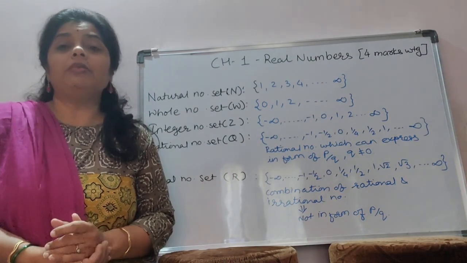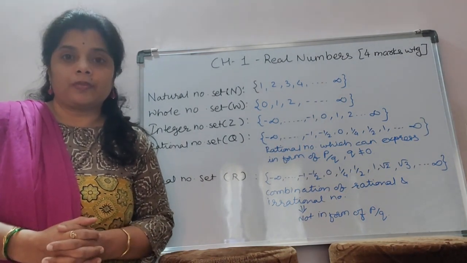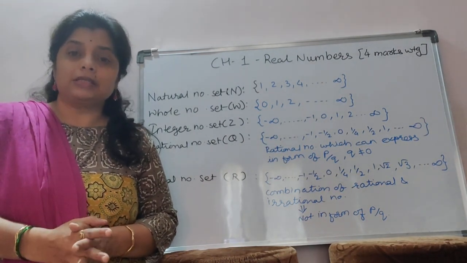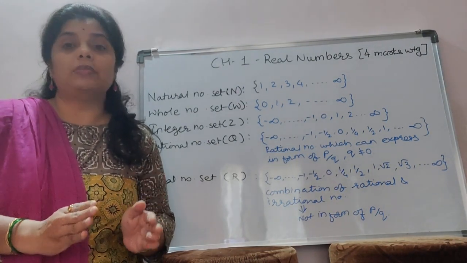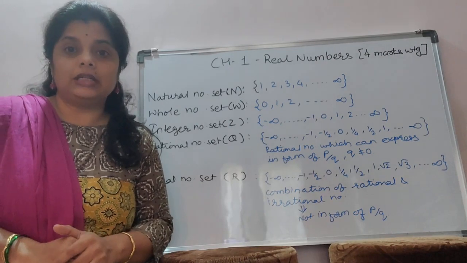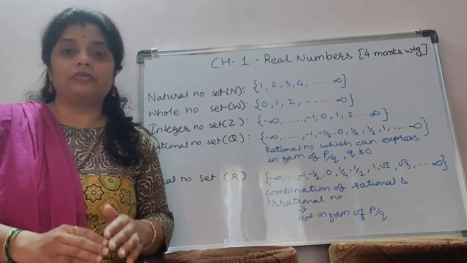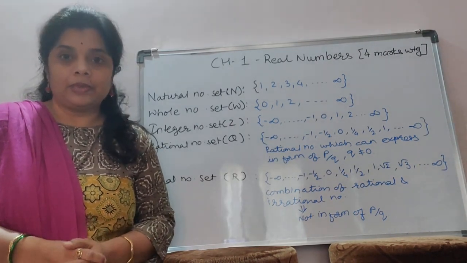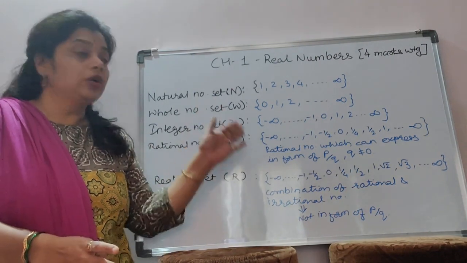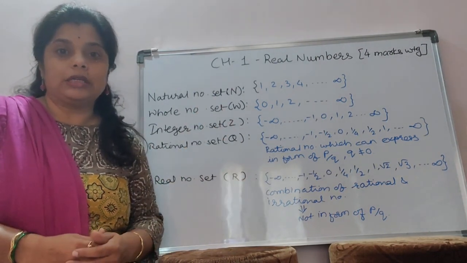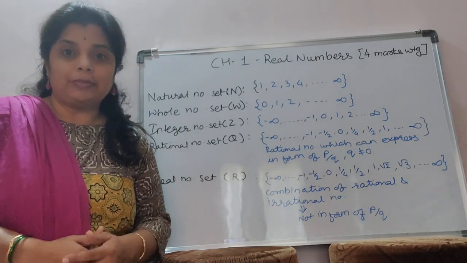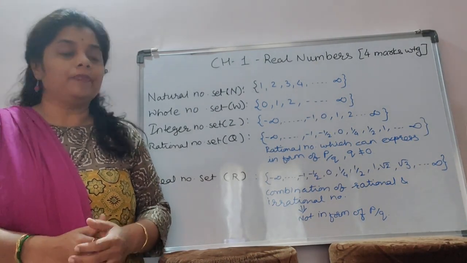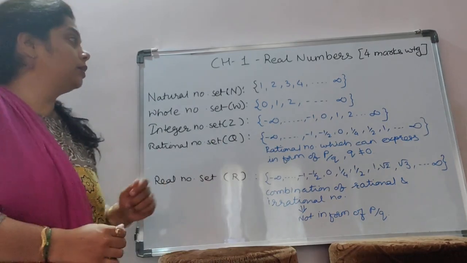Okay, how can we bifurcate these numbers? We bifurcate these numbers by dividing them into number sets. Okay, you already studied in earlier classes about the different types of number sets. Here I just want to recall some points regarding the number sets, and then we will start the chapter real numbers. Okay, let's recall some number sets.